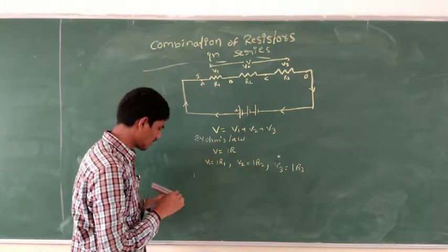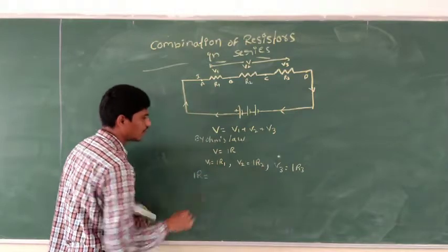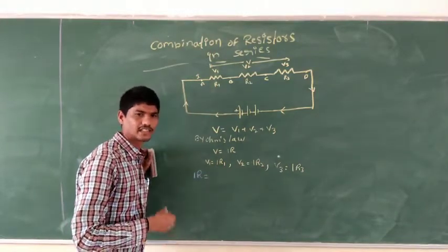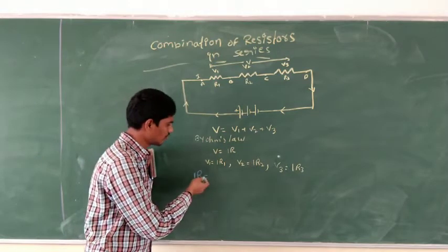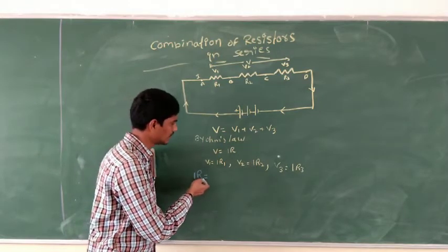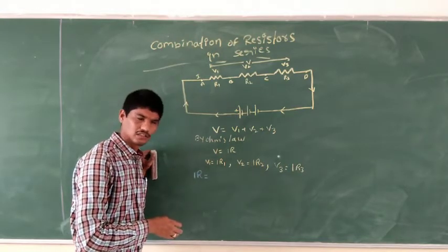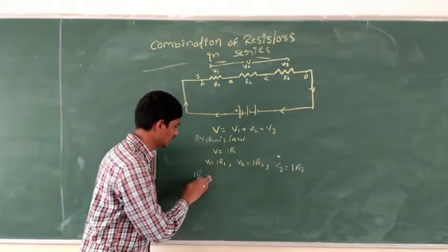So IR is equal to, adding all this, what do we get?